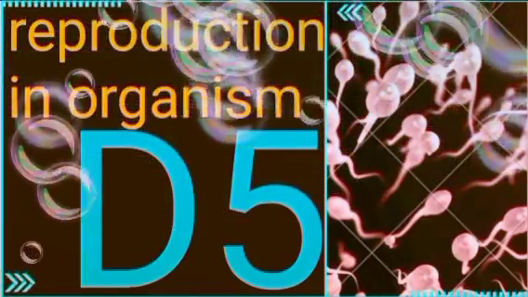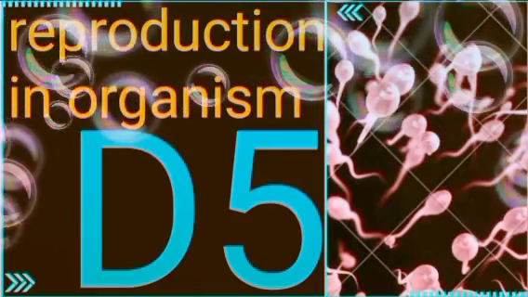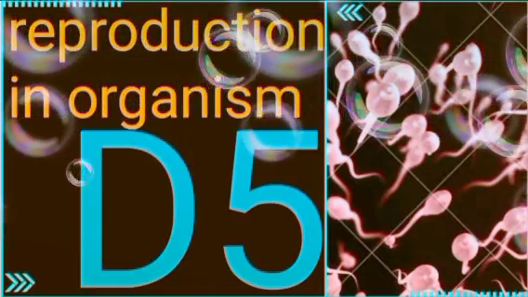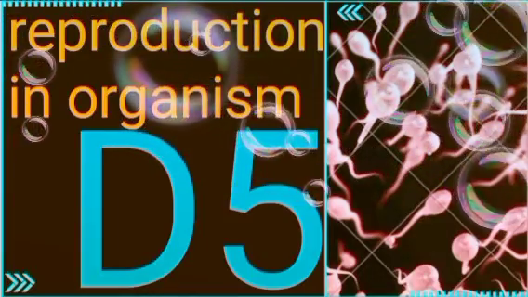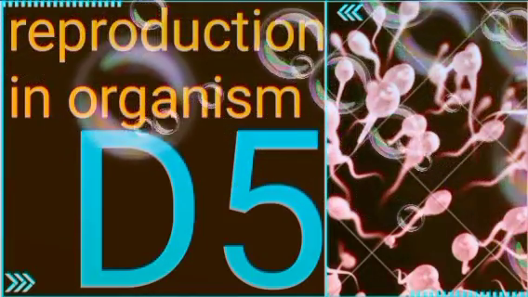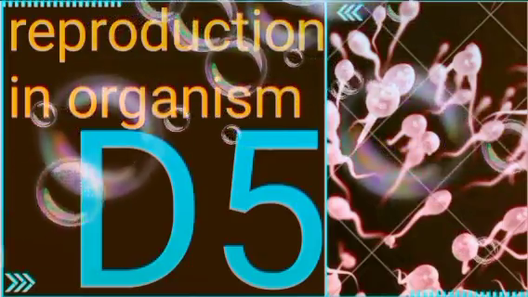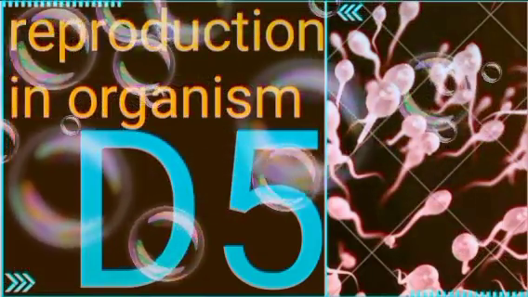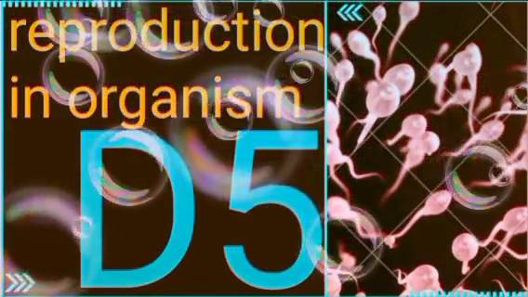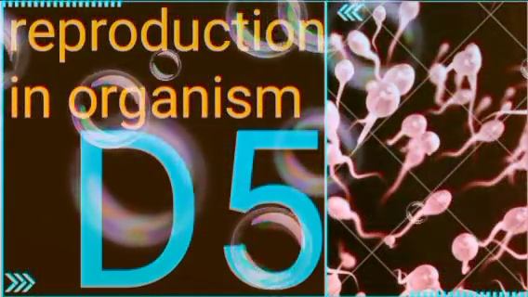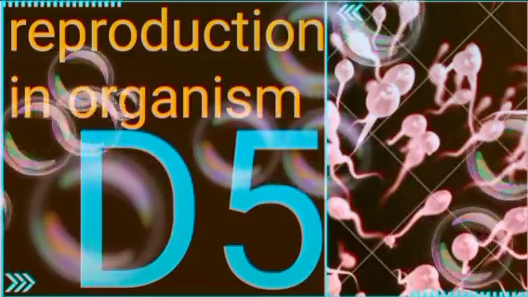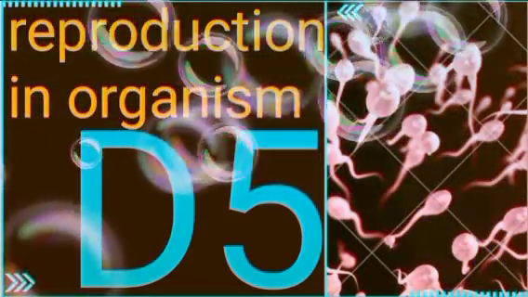The next, while cell division increases the number of cells in the developing embryo, cell differentiation helps group of cells to undergo certain modification to form tissues and organ to form an organism. The next, you have studied about the process of dash dash and dash dash in the previous class.